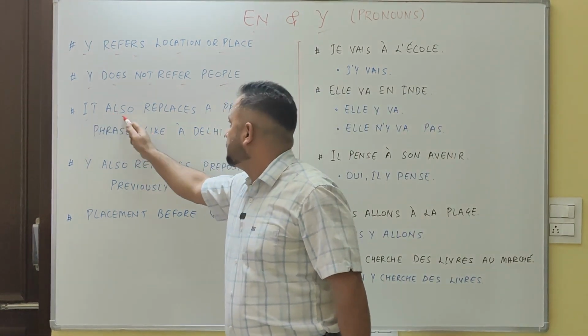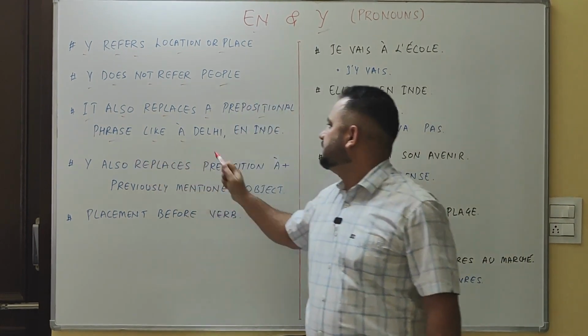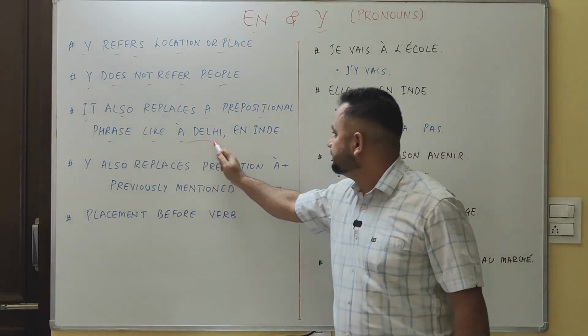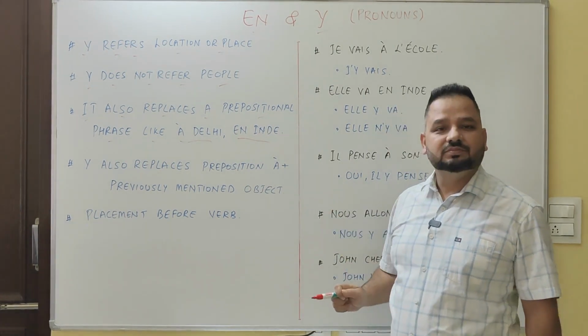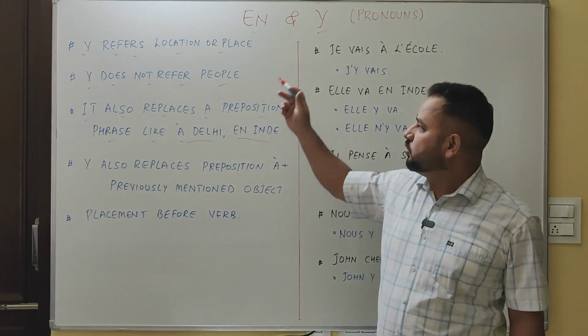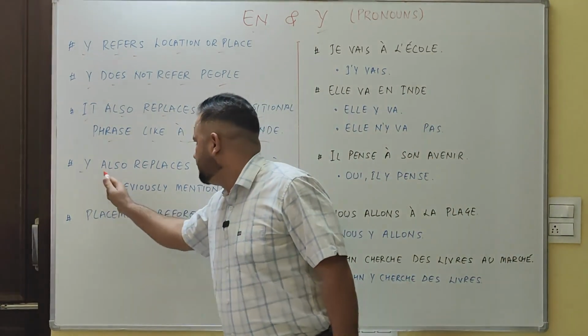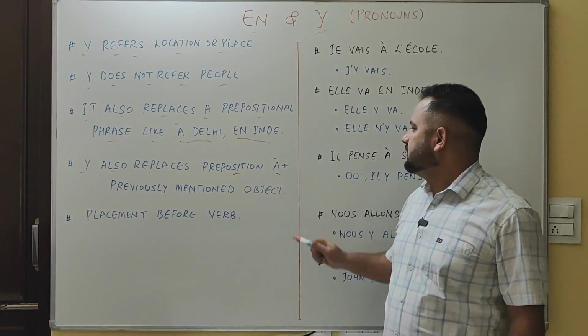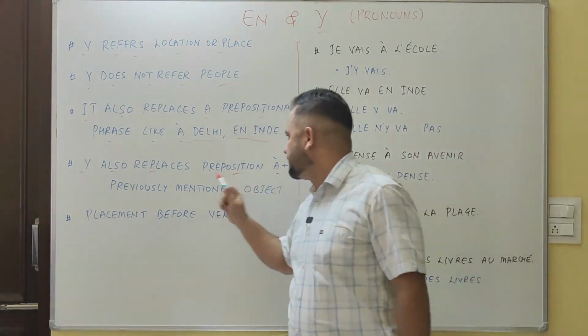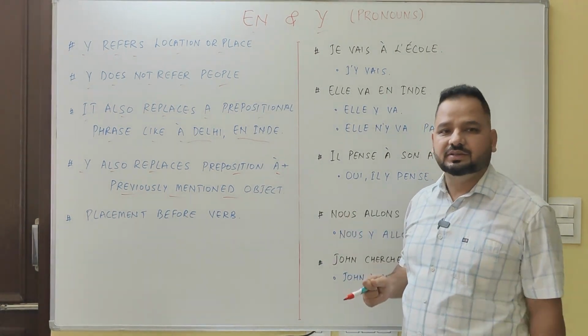It also replaces a prepositional phrase like à Delhi. And we will discuss all these conditions with the help of examples also. Y also replaces preposition à plus a previously mentioned object or idea.